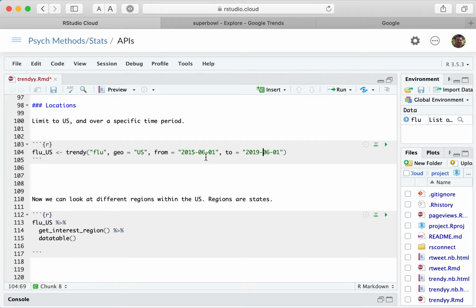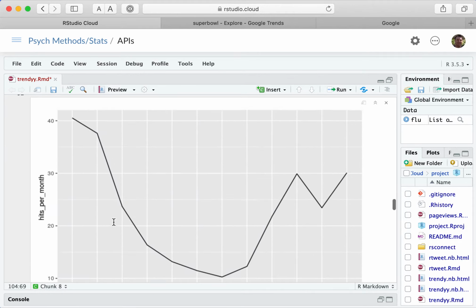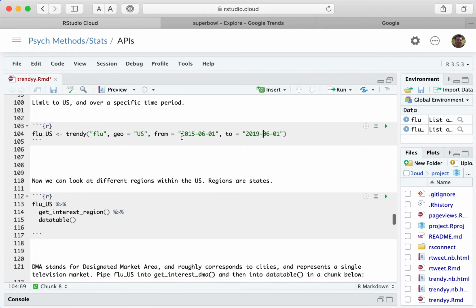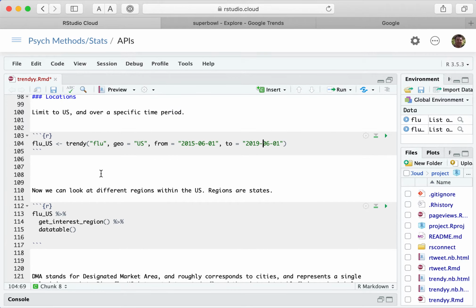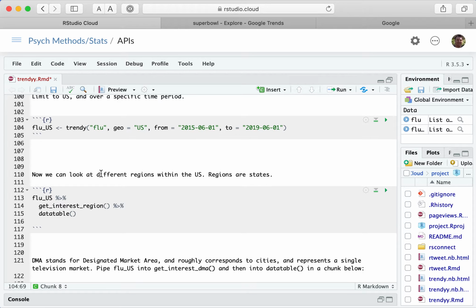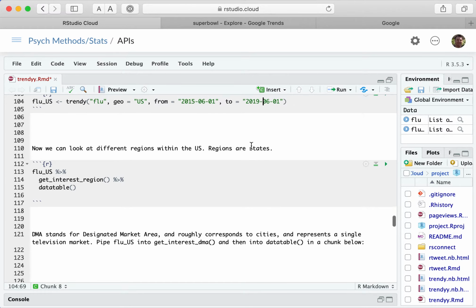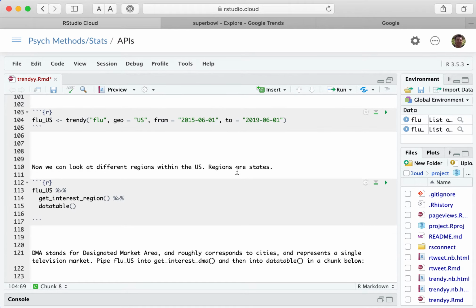And so if we look from, I just kind of randomly picked these, June 2015 to June 2019, and limit it to the US only. And I called it flu US instead of flu. This was a worldwide search, so this will be only US. And the reason I wanted to only look at US is because I want to look at the differences between different states.